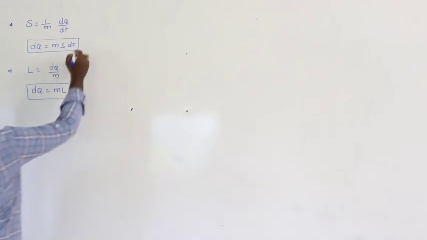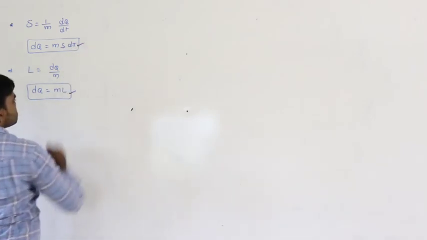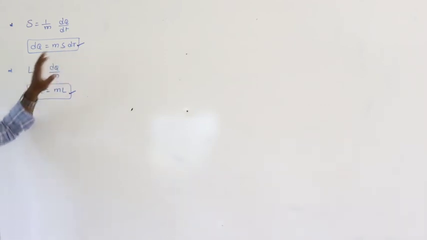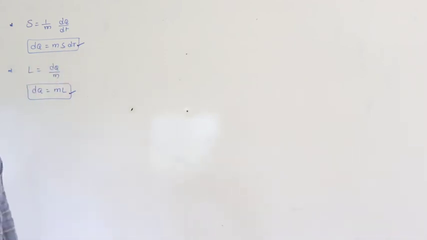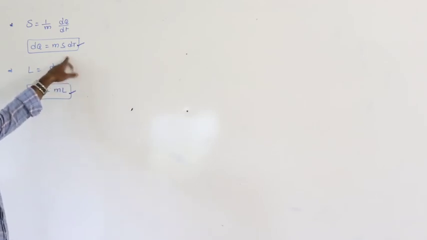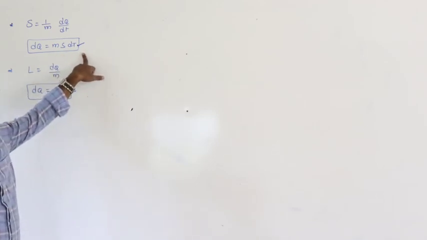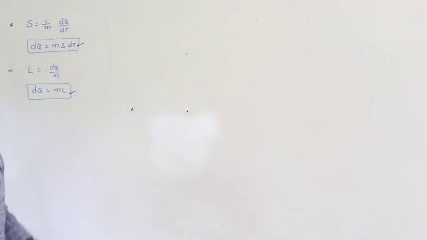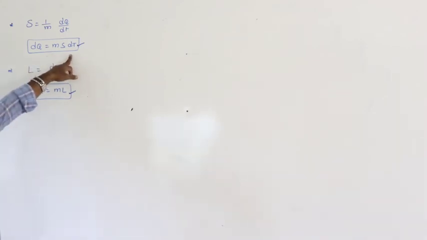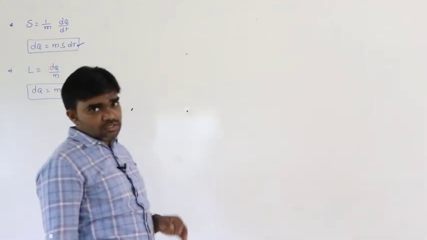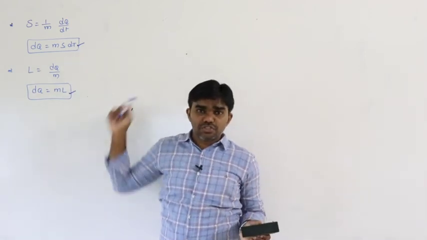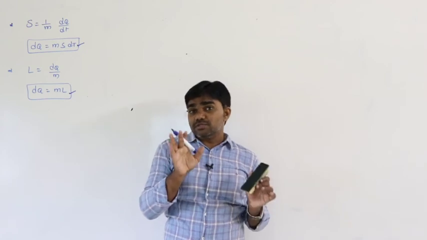When can we use this m s dt or when can we use this m L? When can we use m s dt? If the temperature of the substance changes, then only we can use m s dt. If the state of the substance changes, then we can use m L. If the temperature of the substance changes and the state of the substance does not change, in this situation we use m s dt. So that means the state of the substance remains same.